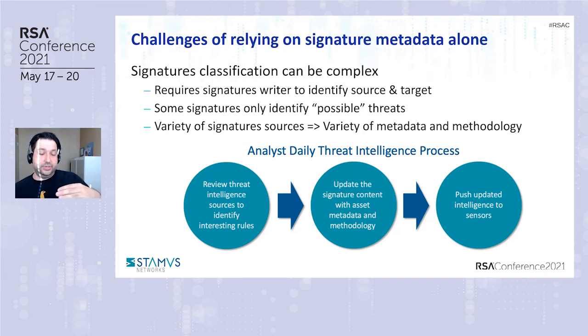So basically, it's a repetitive process. The signatures are updated daily in a lot of cases, so you have, as I mentioned, different providers. It's something that you have to do repetitively and at high pace as well. You have to review the sources, the information that you get from there, update the signature content, see if you have to update anything in the process, and then push it out to the sensors. That has to happen on the fly and in a rapid fashion, to stay in pace. It's a process that, once you do it a couple of times, you can automate.